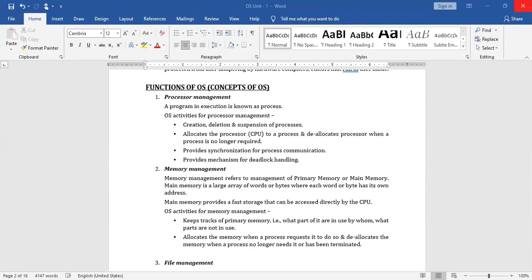As I told you in the last class, whatever number of processes are being executed or are to be executed by the processor need to be entered into the queue. All the processes present in the queue will be processed by the processor one after another by following the queue notation. That means first come, first serve.